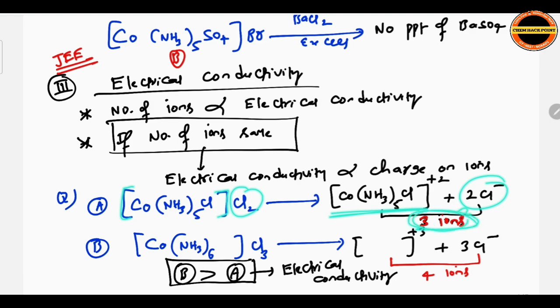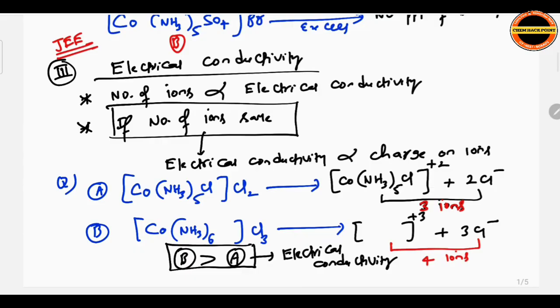Similarly, compound B can form 4 ions: 3Cl minus and 1 complex ion of charge plus 3. Now the electrical conductivity of B is greater than A. Why? Because B produces 4 ions, A produces only 3 ions. The more ions produced, the more the electrical conductivity, since it can carry maximum current.